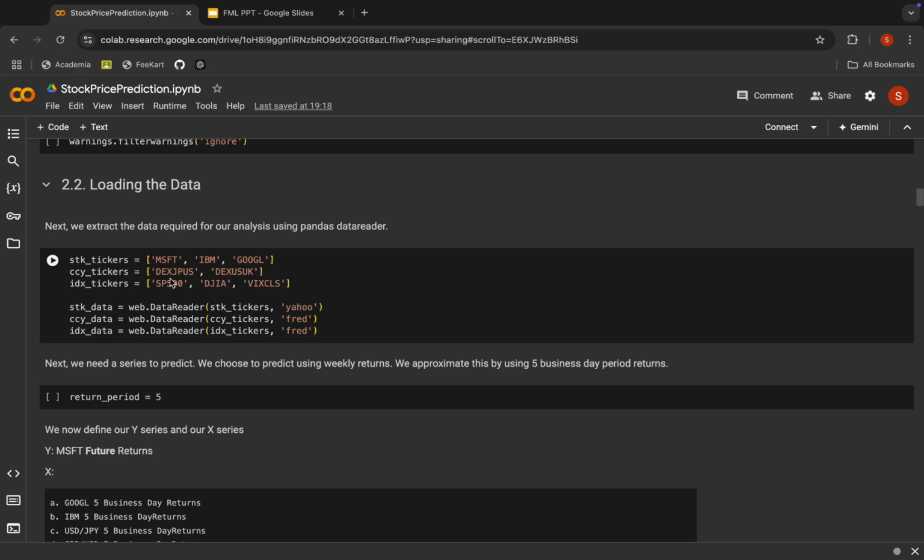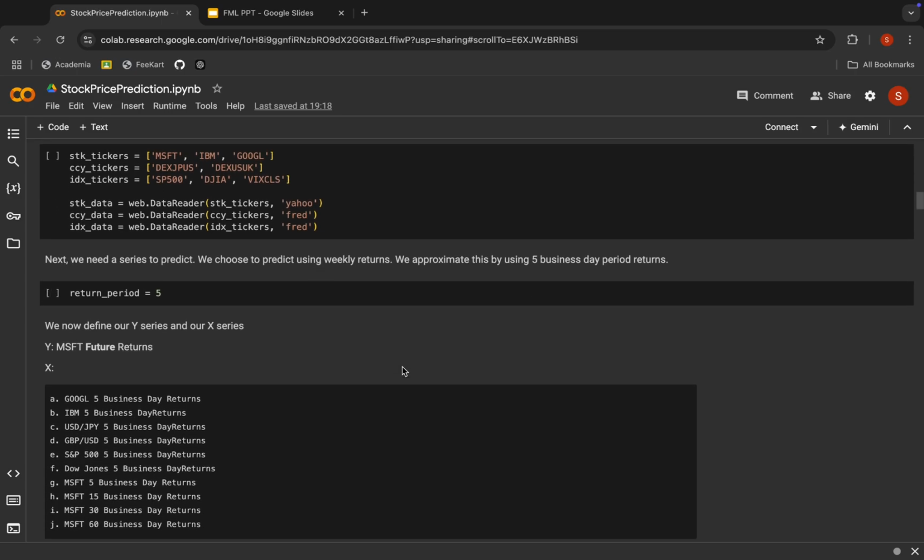These are the Japanese yen versus the US dollar and the US dollar versus the Great Britain pound, and index tickers such as S&P 500, Dow Jones Industrial Average, and VIXCLS. We have taken these tickers from Yahoo and FRED: Yahoo for the stock data, while currency data and index data are from FRED.